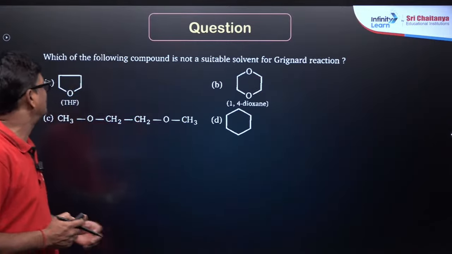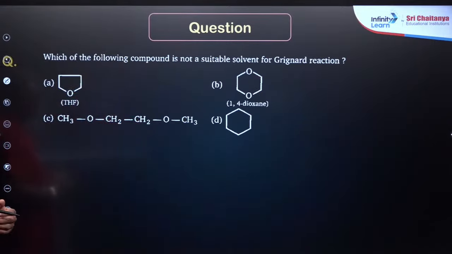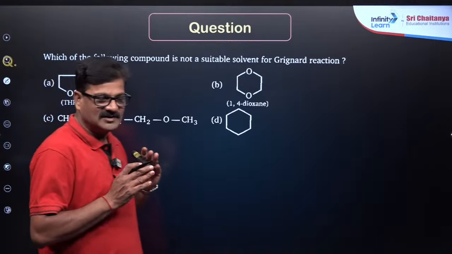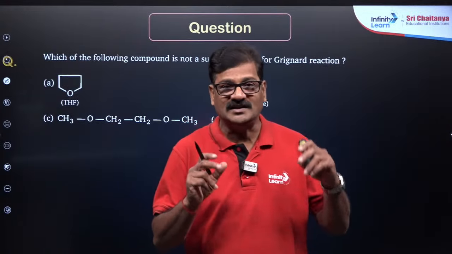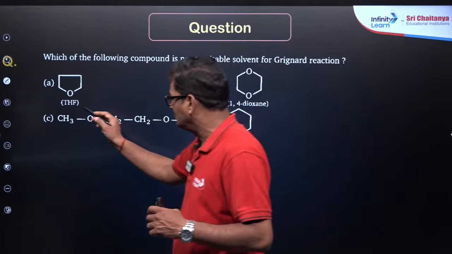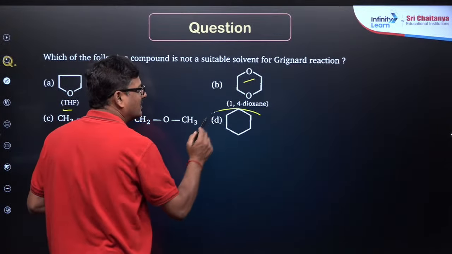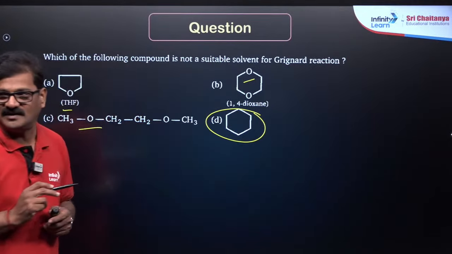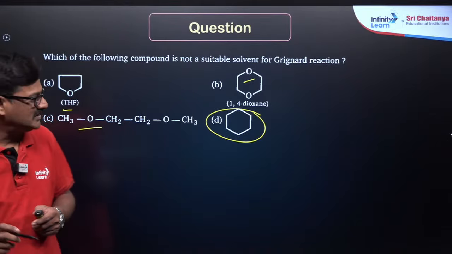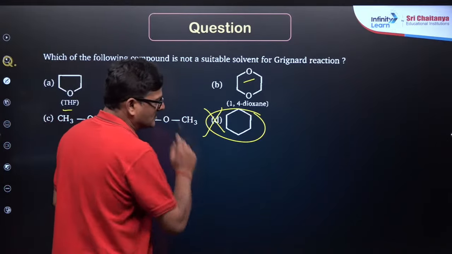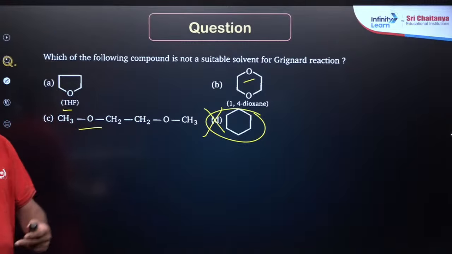Children, one more question. Which of the following compounds is not a suitable solvent for the Grignard reagent? To prepare a Grignard reagent you need an ether. This is an ether, tetrahydrofuran. This one is also an ether. But this is cyclohexane. It is an alkane, so it is not used. You need a polar solvent.